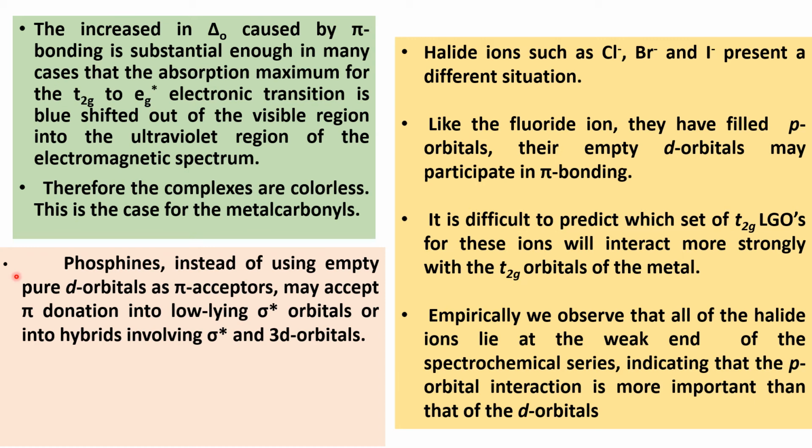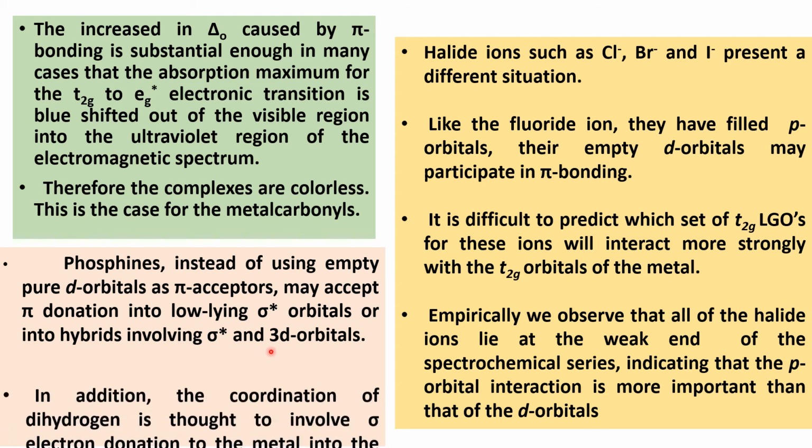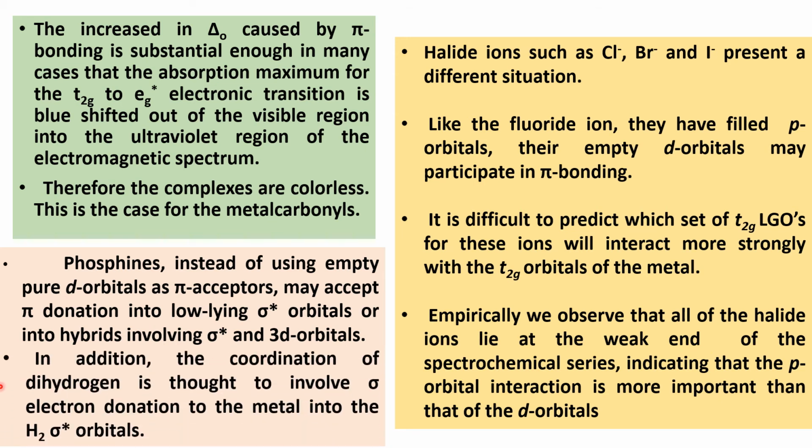Phosphines, instead of using empty pure d orbitals as pi acceptors, may accept pi donation into low-lying sigma* orbitals or into hybrids involving sigma* and 3d orbitals. In addition, the coordination of dihydrogen is thought to involve sigma electron donation to the metal into the H2 sigma* orbitals.